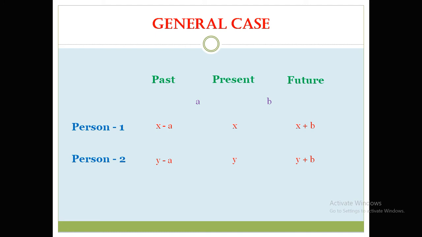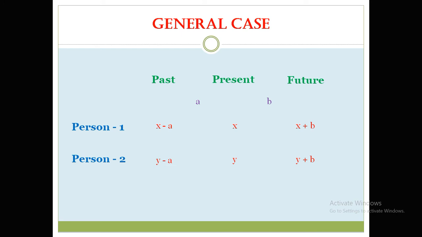Now if you see this, a will be given and b will be given, maybe x may be given or y may be given. You have to find any one of the other things. That's all, very simple. It looks like there are too many variables x, y, a, b, but still a, b and x may be given and they may ask y, or they may ask any one of these four by providing the other three. It's very simple.